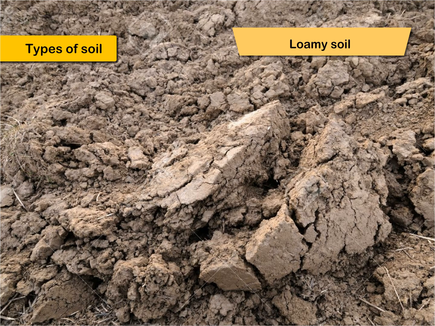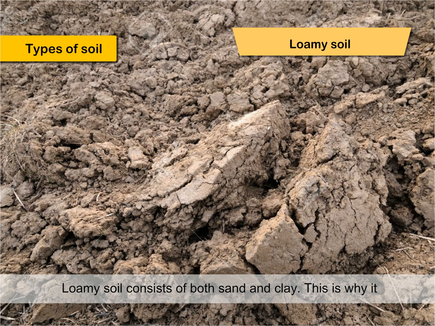Loamy soil. Loamy soil consists of both sand and clay. This is why it can hold water and air. It is considered as the best soil for growing plants. It contains lot of humus. It is also called garden soil.